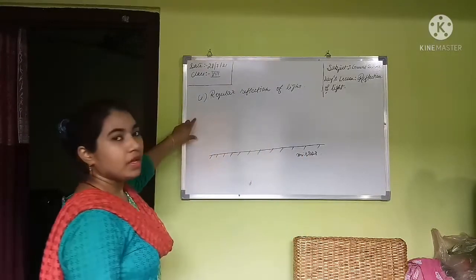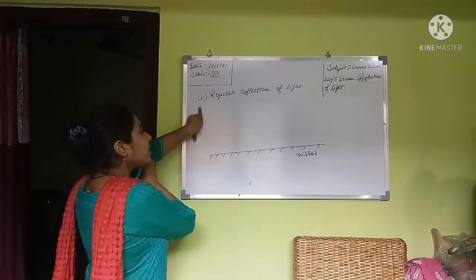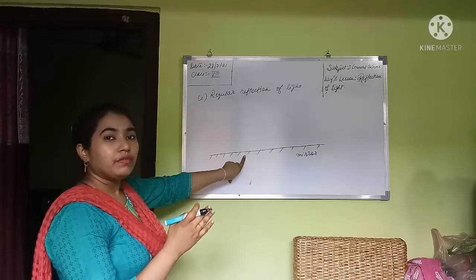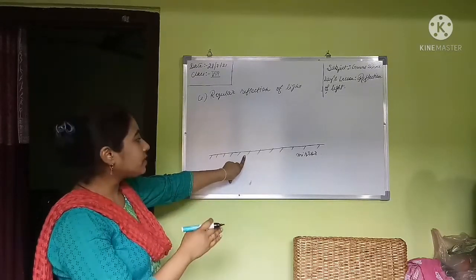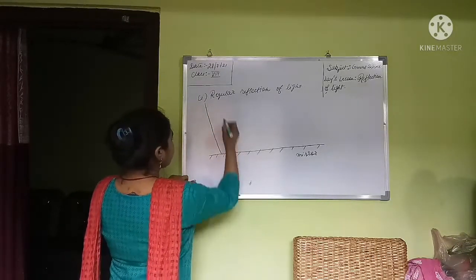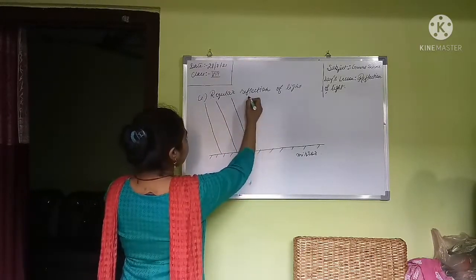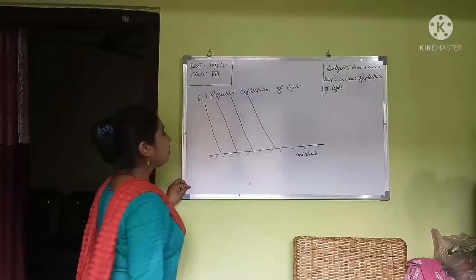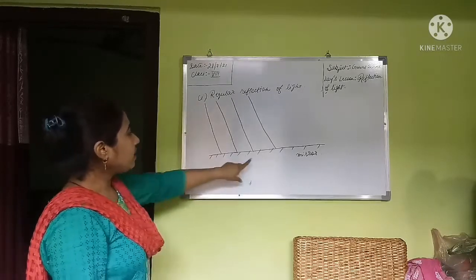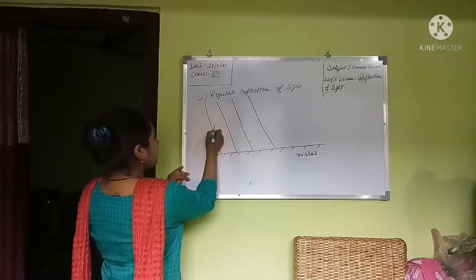And what happens? The light ray, say for example from the sun, comes from the sun and hits this plain smooth surface. The light rays which come from the sun and hit the plain smooth surface are parallel. Just like this, the parallel light rays come from the main source of light and hit the surface of the plain smooth mirror.